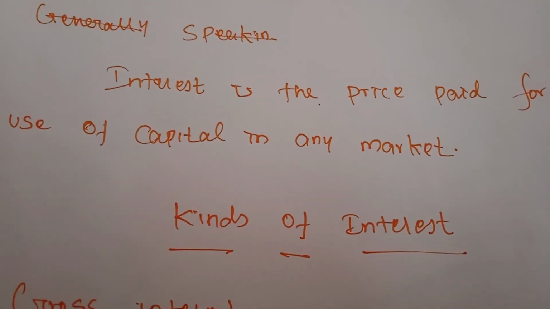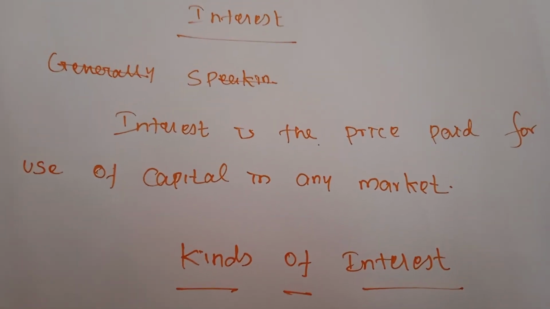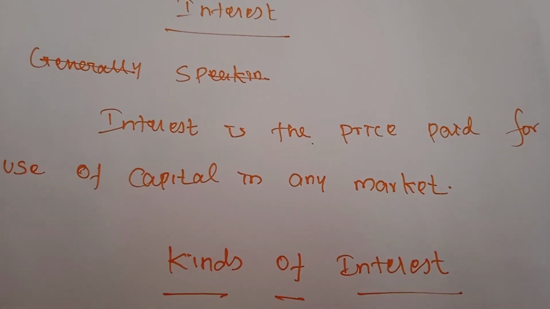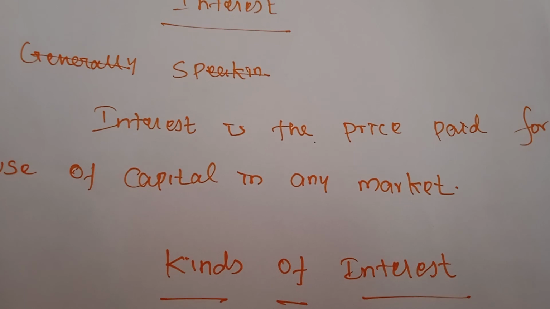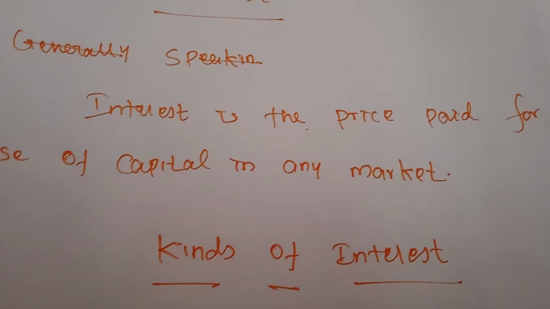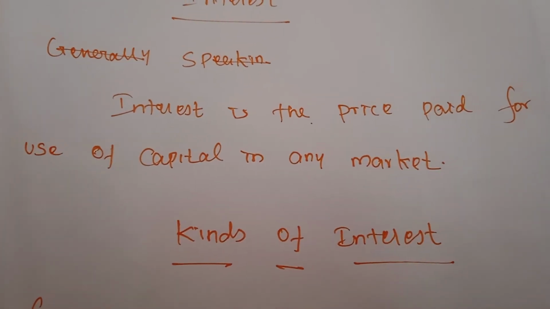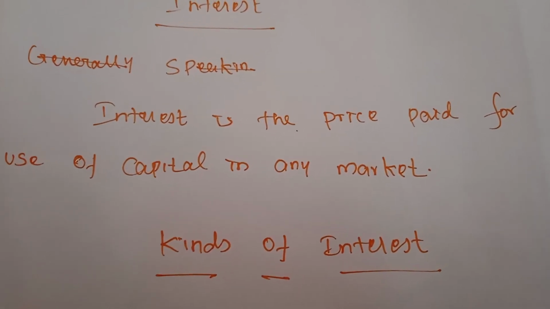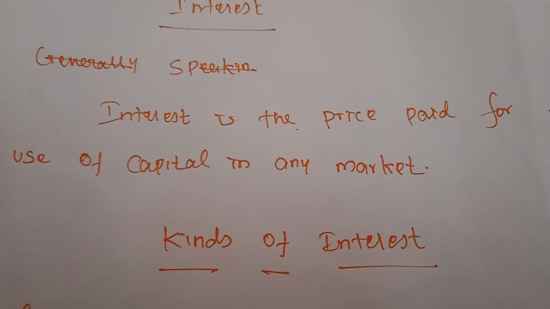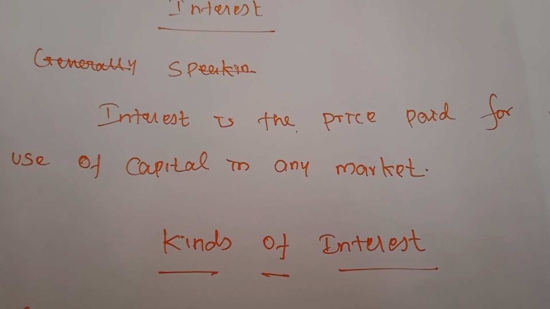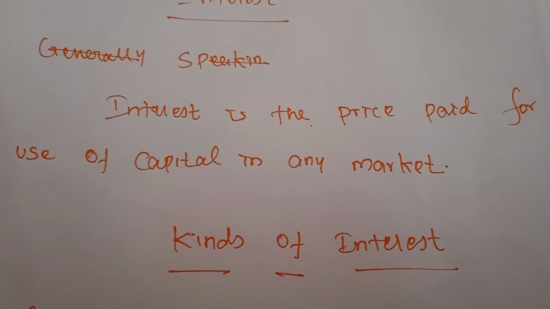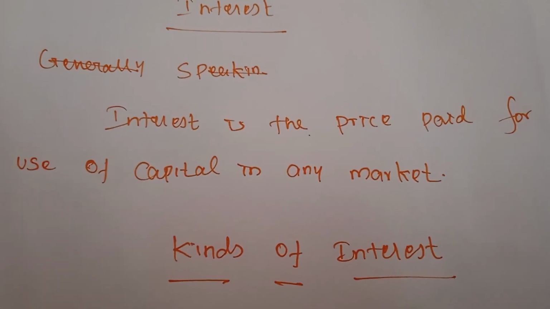Alfred Marshall tells about interest. That is, interest is the price paid for the use of capital in any market. In any market, if you consider it, we will be in need of capital. So by using this capital, the producer or that person must provide a reward. That reward only is considered as interest.